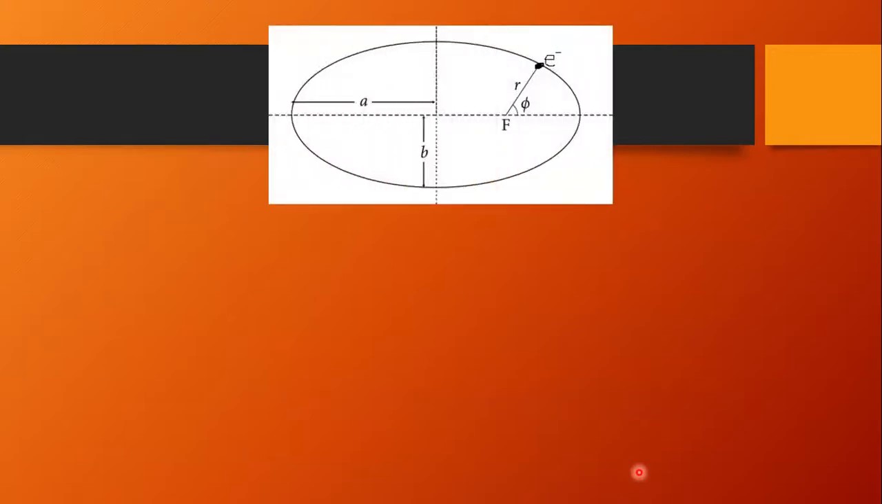If you consider an ellipse, there are two axes: the major axis and the minor axis. Small a is the semi-major axis length, and small b is the semi-minor axis length. The major axis length will be a plus a, 2a, and the minor axis length will be b plus b, 2b. At one focus the nucleus is located. This is the radius vector, and this phi is the angle of revolution. The electron is revolving in an elliptical path.